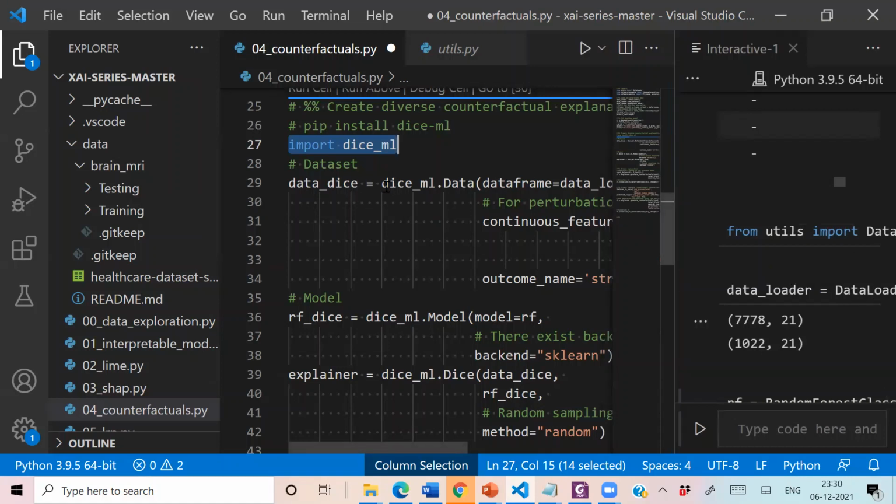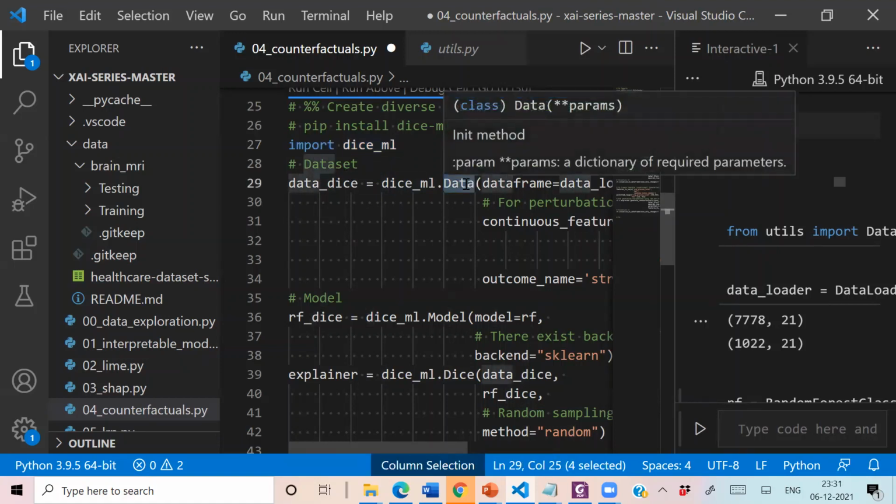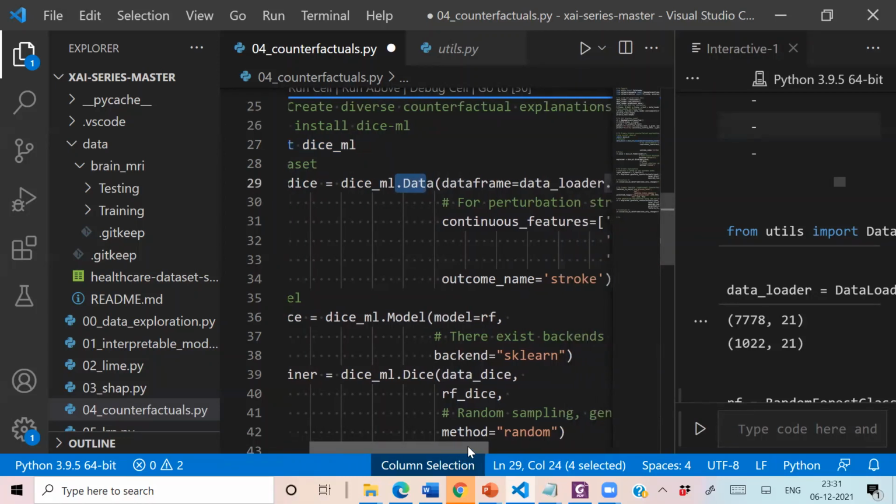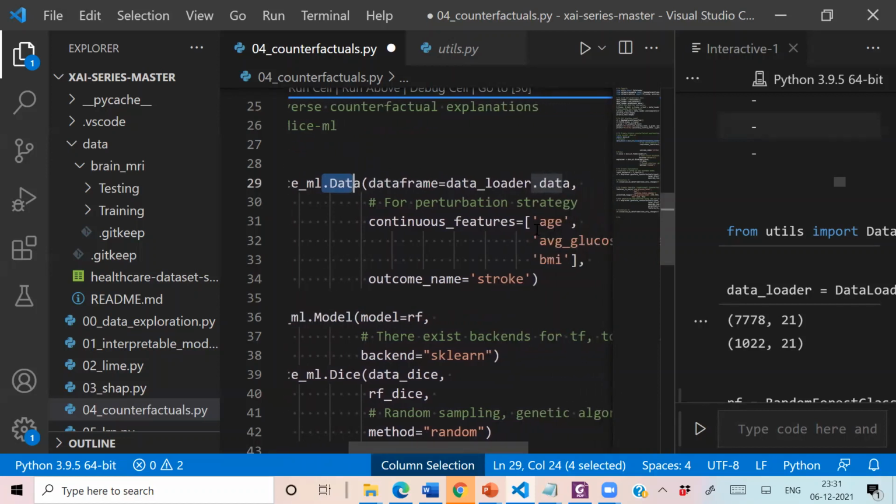Yeah. So now in this library, we have two important components. One, we have to specify the dataset, and second, we have to specify the model. So it has two important methods. One is data, which is used to specify the input data on which we are working. So you can see that here we are passing all the data from our data loader in the form of a data frame to this method.